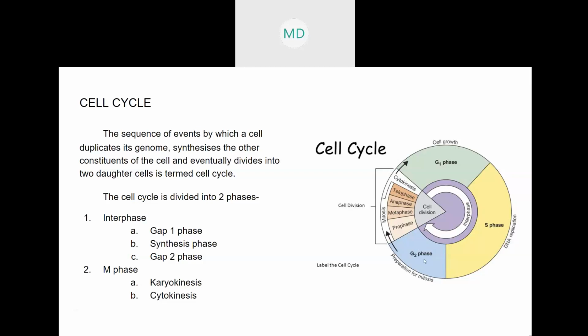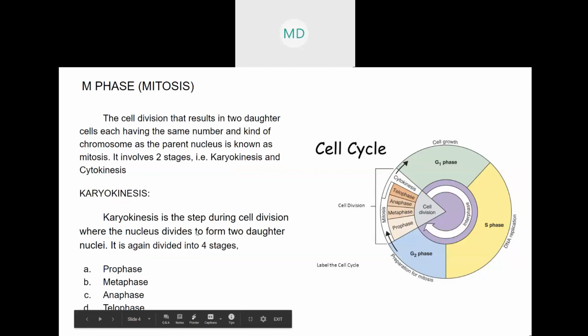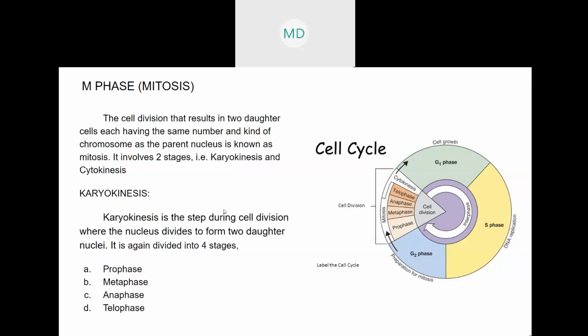In G2 phase, protein synthesis takes place, and then the M phase is also divided into two stages, that is karyokinesis and cytokinesis. So this is also discussed. Now about karyokinesis, it is where the nucleus gets divided. Karyon means nucleus. So today we will discuss the phases of karyokinesis, that is prophase, metaphase, anaphase, telophase, and we will discuss cytokinesis. So up to here, I discussed last class, I guess.